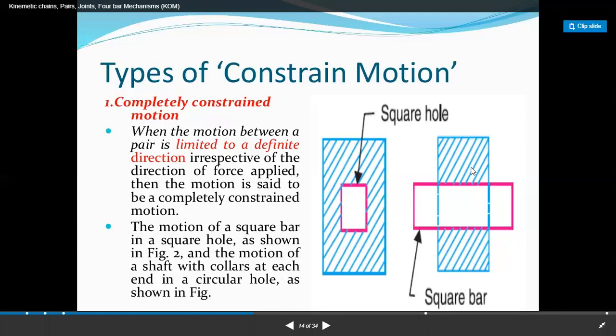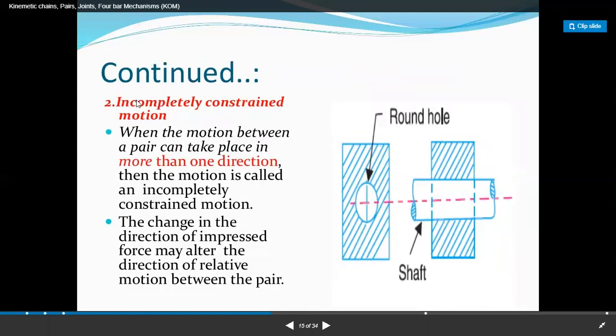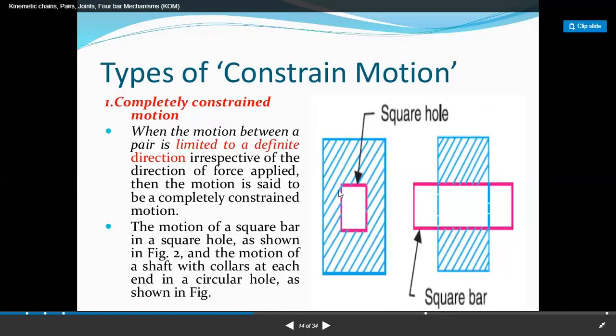Next type is incompletely constrained motion. Suppose a square plate has a round hole. We were studying the square hole, where only a reciprocating motion is done by the square bar.